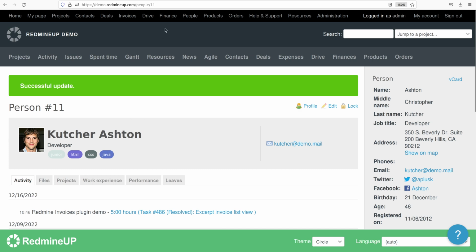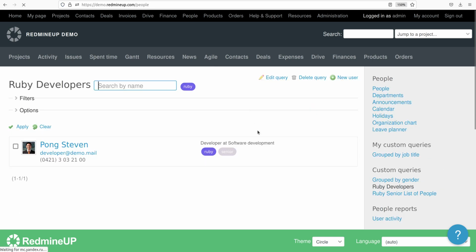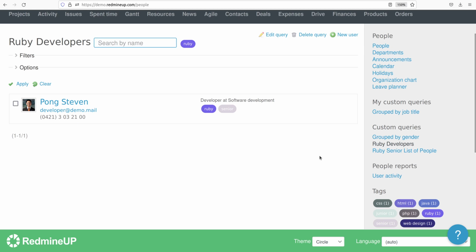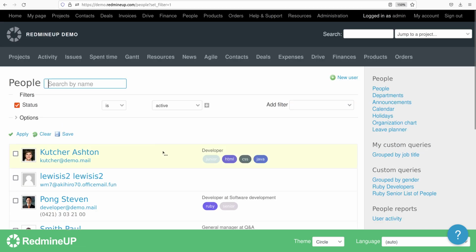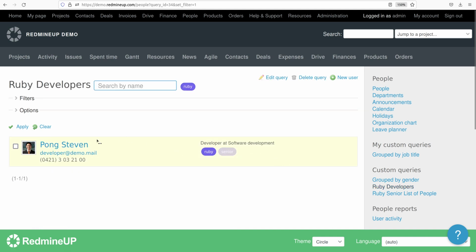And when we go back to the people list and select again the Ruby developers, then Ashton Kutcher is no more appearing here because he doesn't like Ruby anymore. Alright, so this is the tag feature of the People plugin.